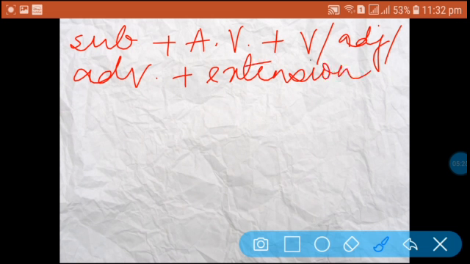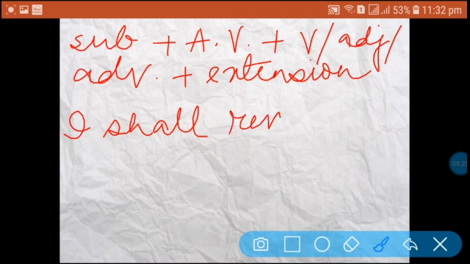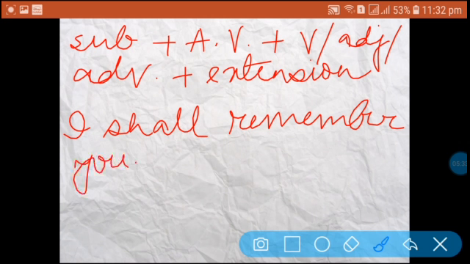If this is the structure, the sentence is I shall remember you.